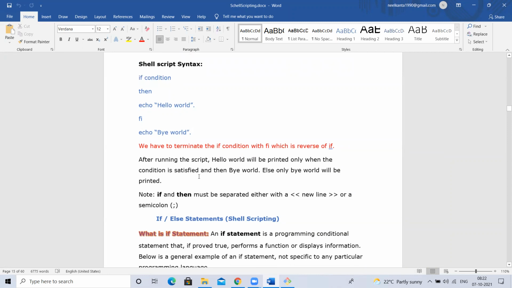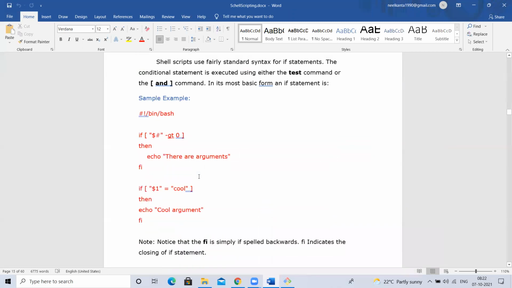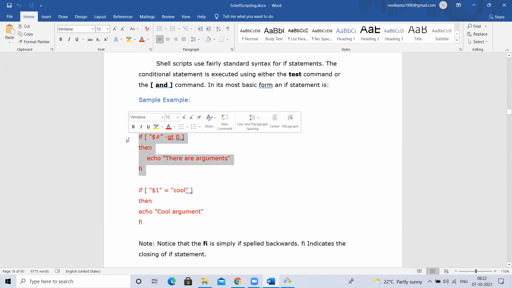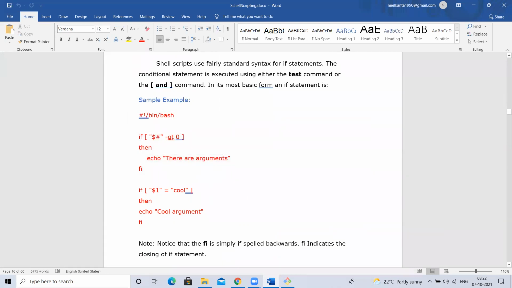Let me show you one example. This is the syntax of how we write a condition. For example, greater than is written as -gt, less than is -lt, equal is -eq. Like that, I'll discuss a few more. For now, let's discuss greater than and less than.